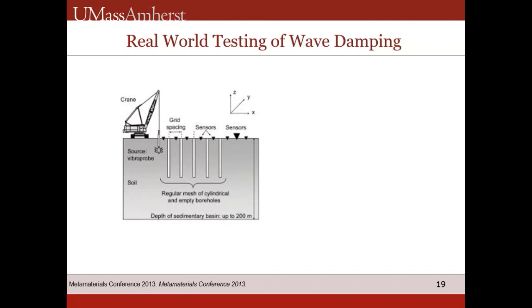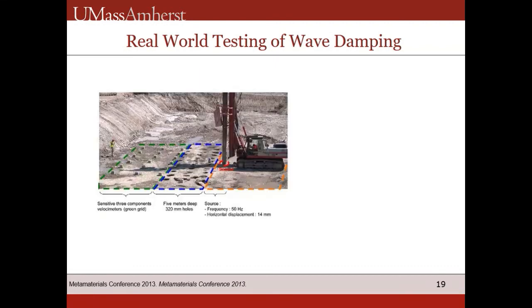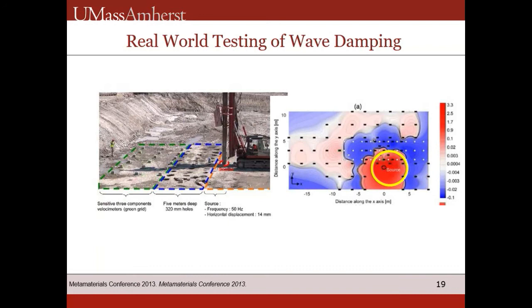Utilizing a vibration generator and various sensors, the team created a grid of 5 mm deep holes in the ground in an attempt to simulate the effects of wave damping cylinders. Their results were impressive. The area around the vibration source contained roughly 2.3 times more vibrational energy after the boreholes were made, showing that the structure had reflected the vibrations back to the source.